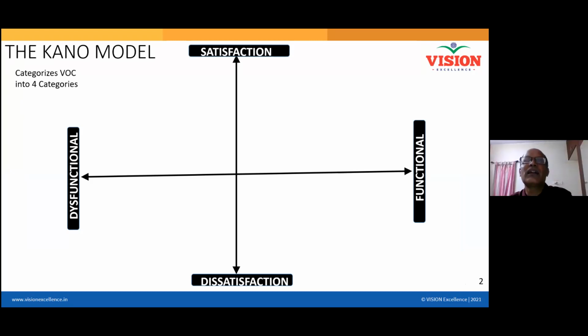Because the cost of the product generally comes in this category, and the Kano model is generally talking about features. Cost is not considered a feature, right? It is understood that if you give a lot of attractive features, maybe the cost will increase. Yes, but this particular model doesn't take cost into account. It just talks about what I want to invest into my product.